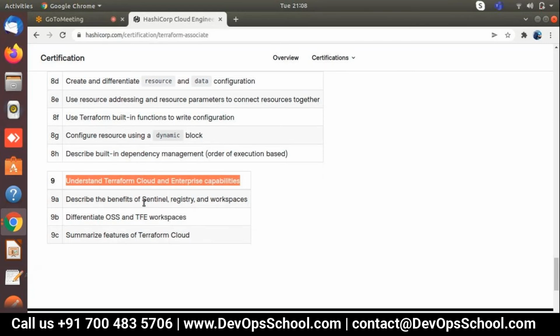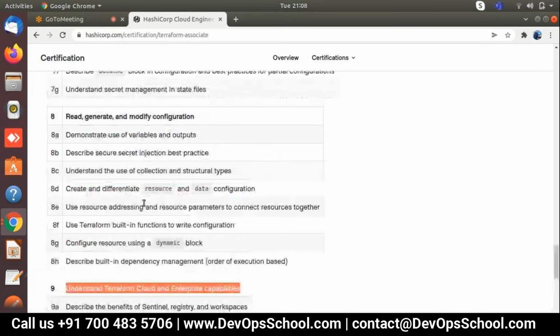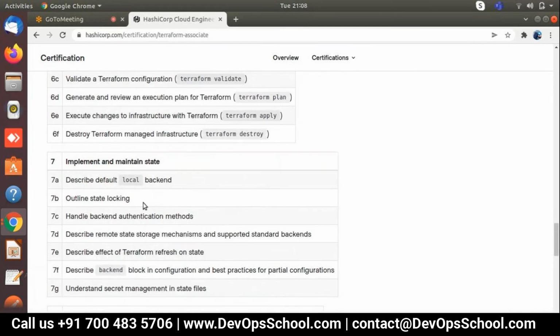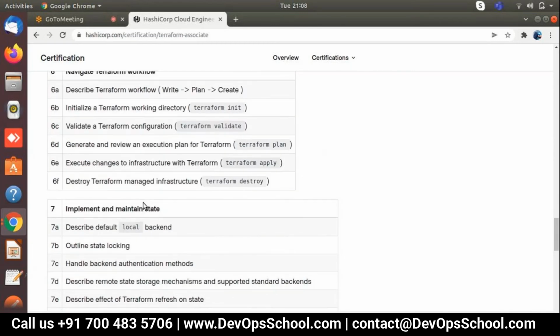So just ignore this for now, and if you need more details, absolutely I'll help you understand. So this is the complete strategic roadmap that we are going to follow to cover the complete HashiCorp Terraform Associate exam, as well as the best practices with industry experience. So Krishna, any questions on this?